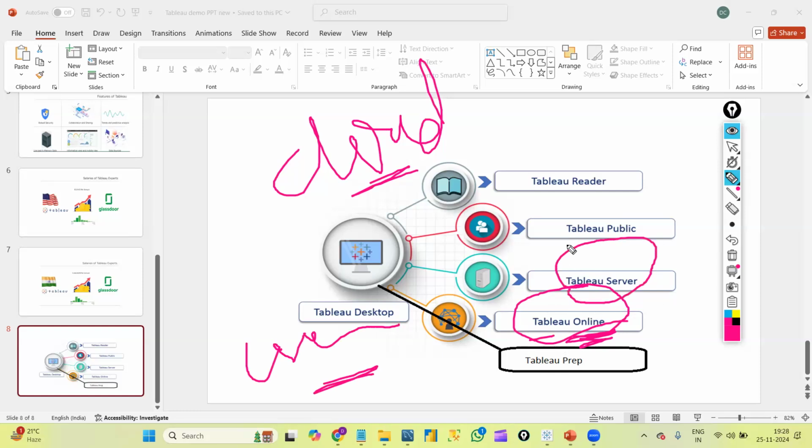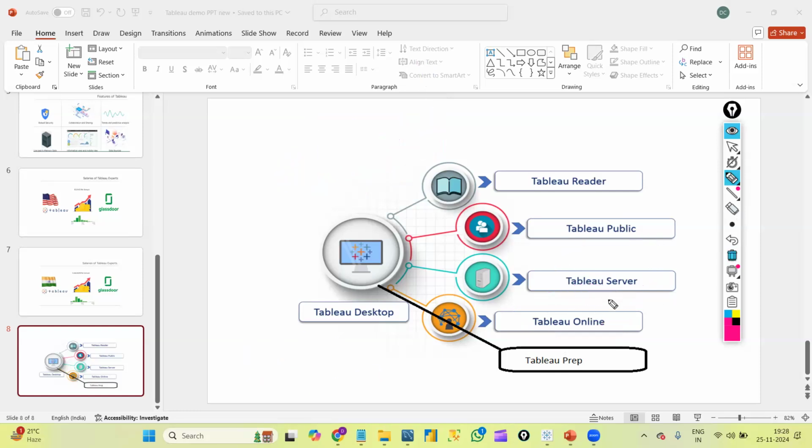After logging into Tableau Server, what can we do in the server? If we create any graphs or dashboards in Tableau Desktop, by using those credentials we will log into Tableau Server and publish all the work from Tableau Desktop to Tableau Server. So after publishing our work, it may be dashboards or it may be graphs.